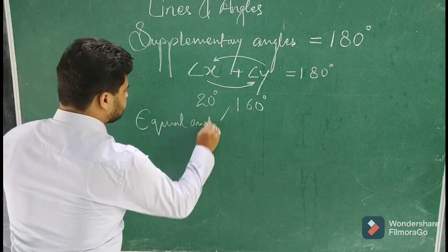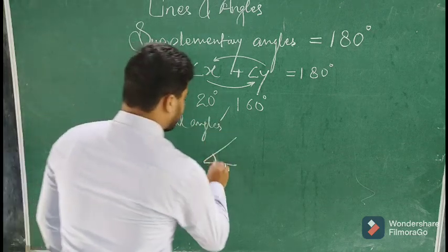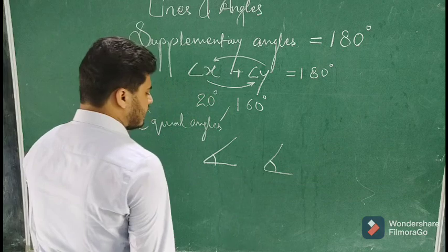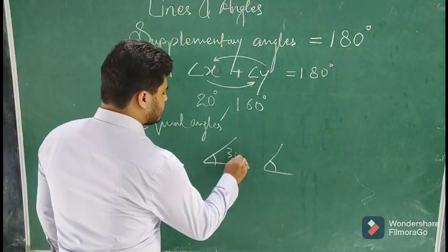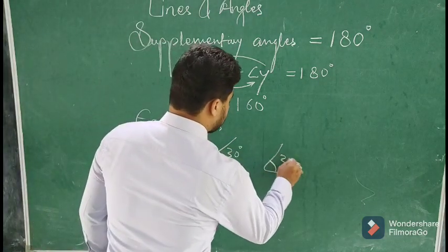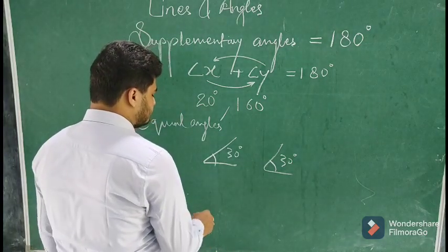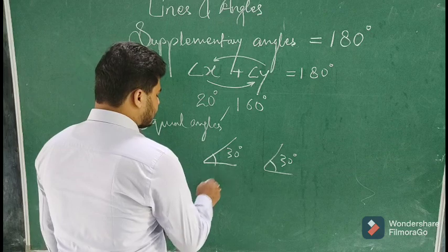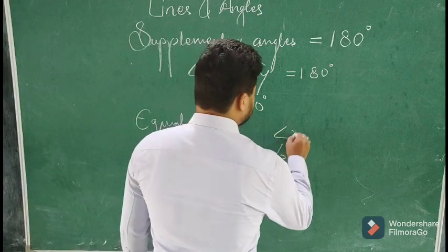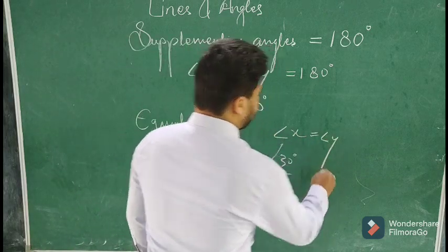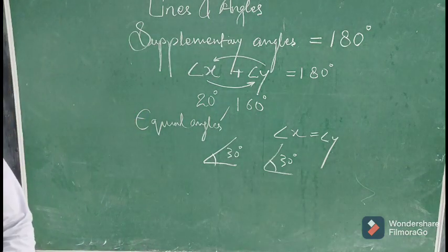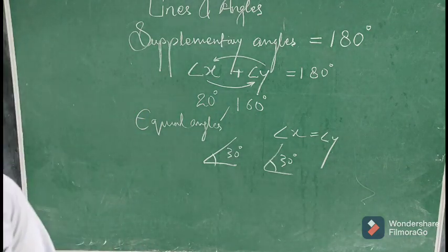When two angles are equal in value, for example 30 degrees and 30 degrees, the two angles will be called equal. This is angle X and this is angle Y, so angle X is equal to angle Y. When the value is the same, they are called equal angles.